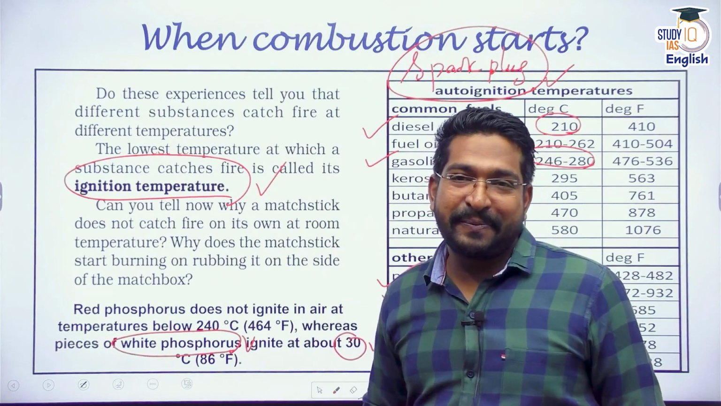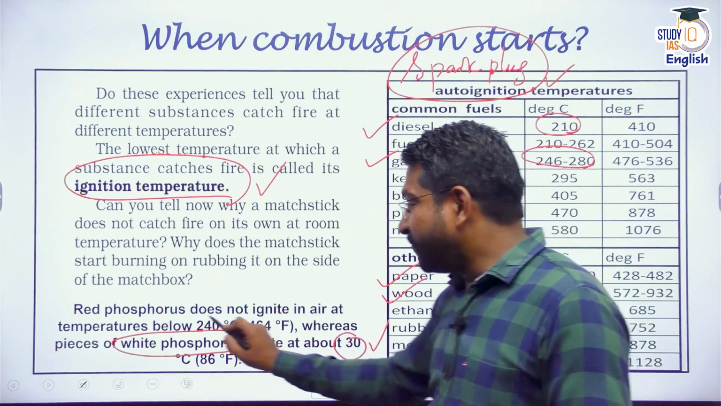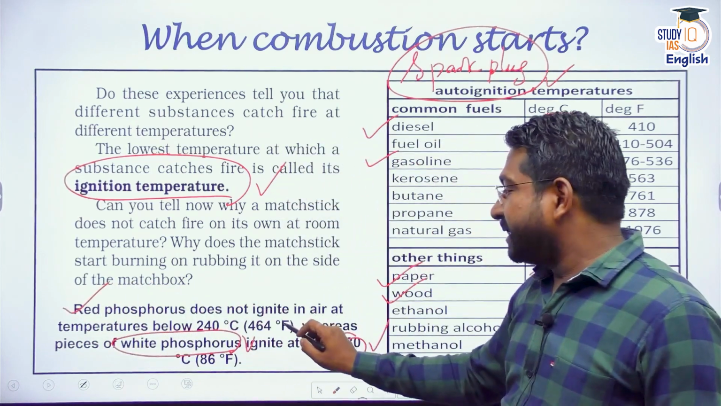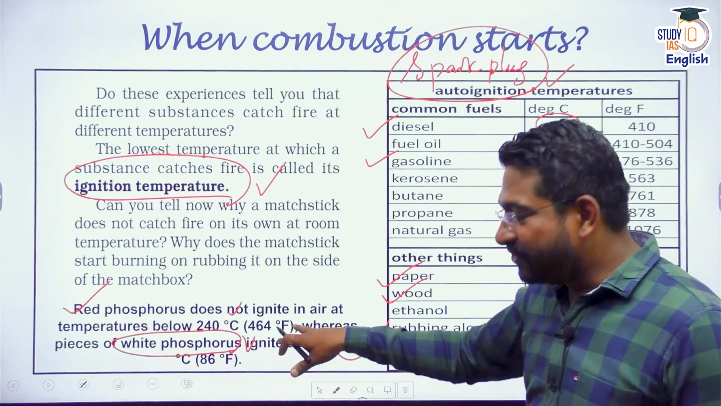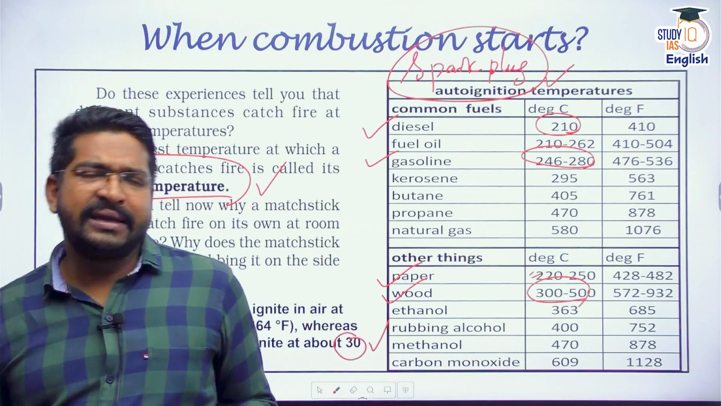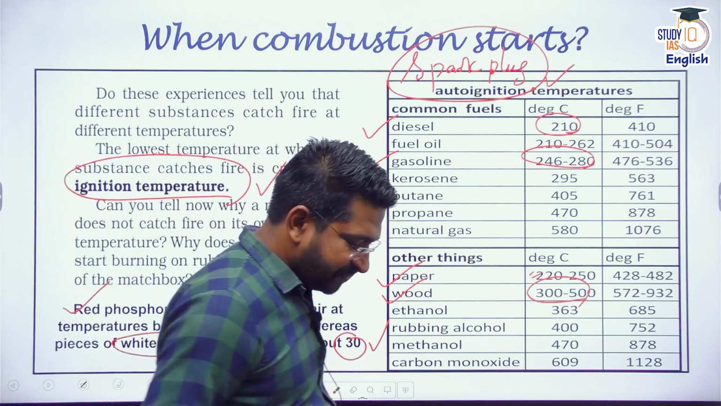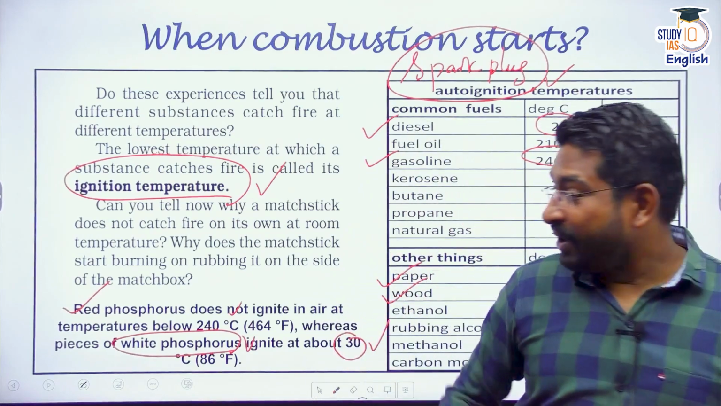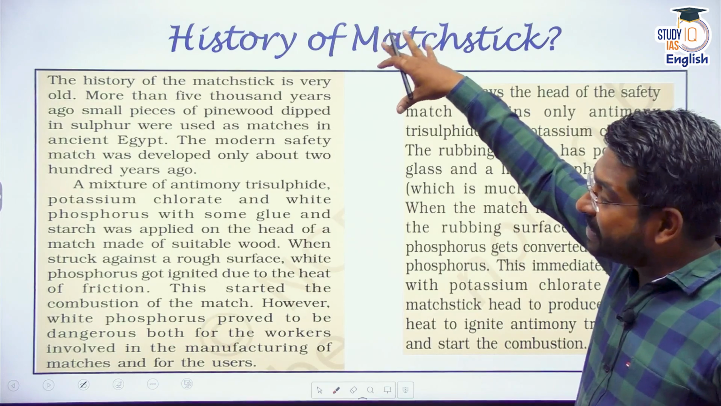It catches fire. But the same characteristics for red phosphorus are different. For red phosphorus, the temperature is a little higher. It is around 240 degrees Celsius. That is why white phosphorus is stored in water or stored in other liquids. Red phosphorus does not need any kind of storage. All right. Now, the story revolves around this itself. When does combustion start? Because we need to understand the history of the matchstick also.